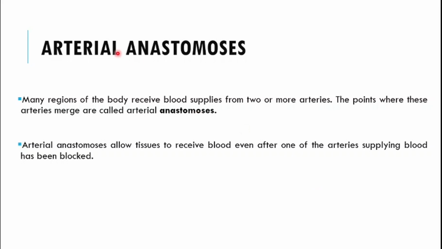Another term is arterial anastomosis. Now, what do you mean by arterial anastomosis? So, many regions of the body receive the blood supply from two or more arteries. So, the point where these arteries merge is called the arterial anastomosis. So, arterial anastomosis allows the tissues to receive blood even after one of the arteries supplying the blood has been blocked.